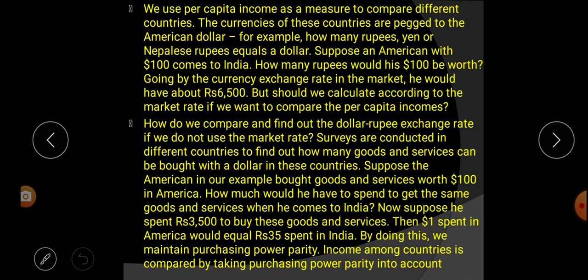By doing this, we maintain purchasing power parity. So in this way, we are maintaining our purchasing power. Income among countries is compared by taking purchasing power parity into account. So how is income among countries compared? By the purchasing power.